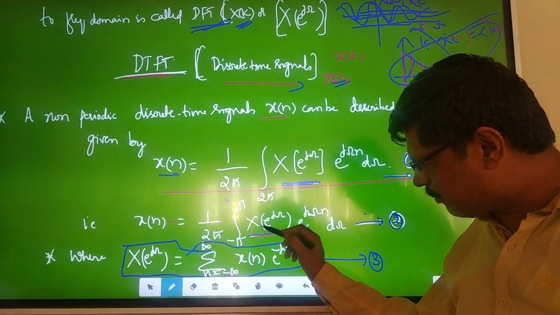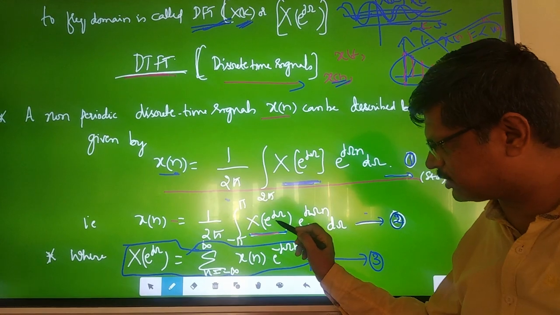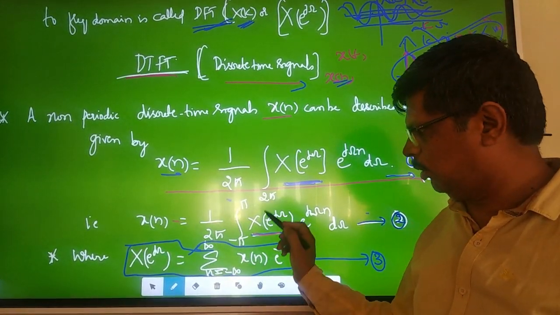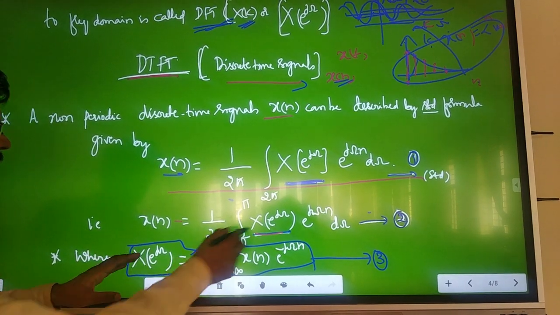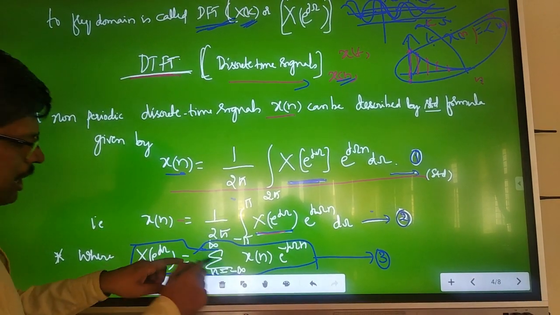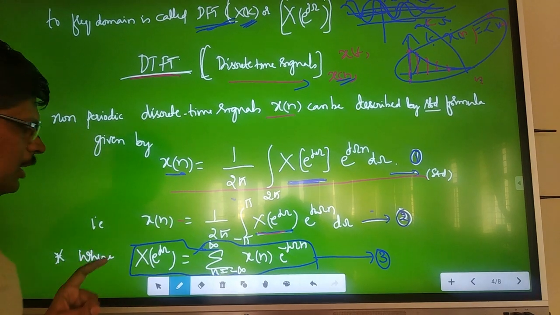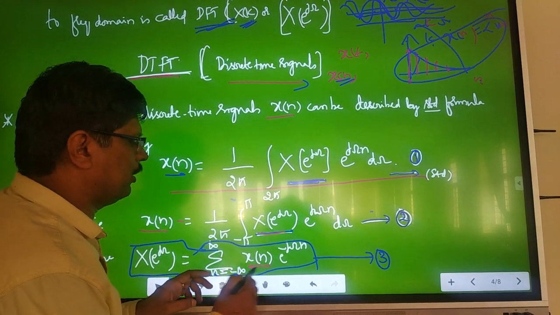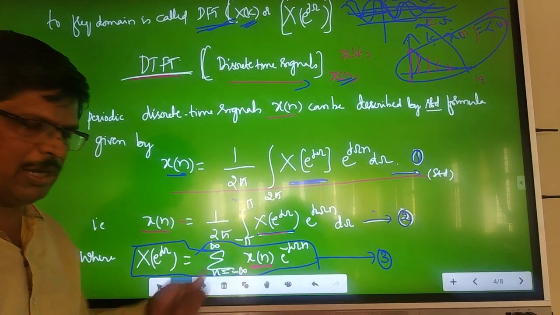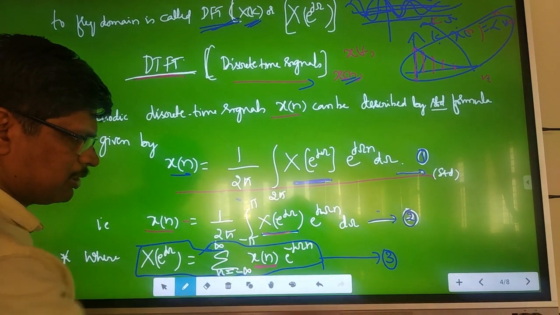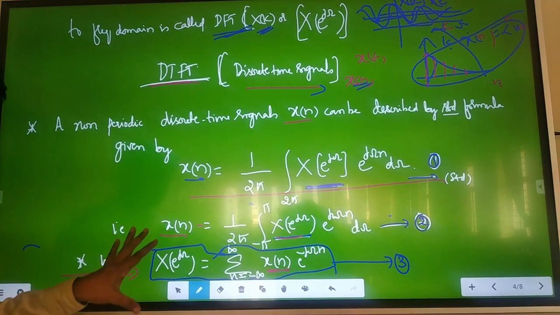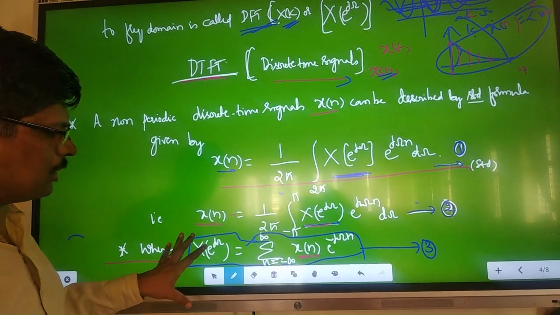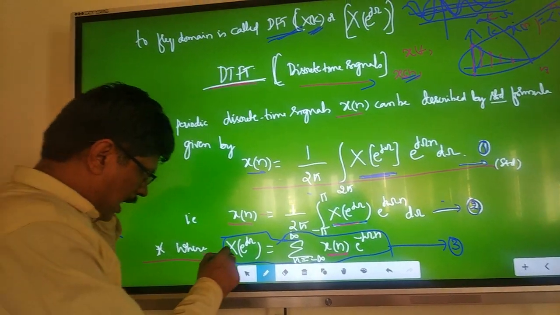Now x of e power j omega is nothing but the frequency representation of the time domain signal x of n. Let me write the frequency domain representation: x of e power j omega is equal to the summation from n equal to minus infinity to plus infinity of your input x of n into e power minus j omega n. Call this equation number 3. These are very, very, very important equations. This is the Fourier transform, the discrete time Fourier transform equation, right?